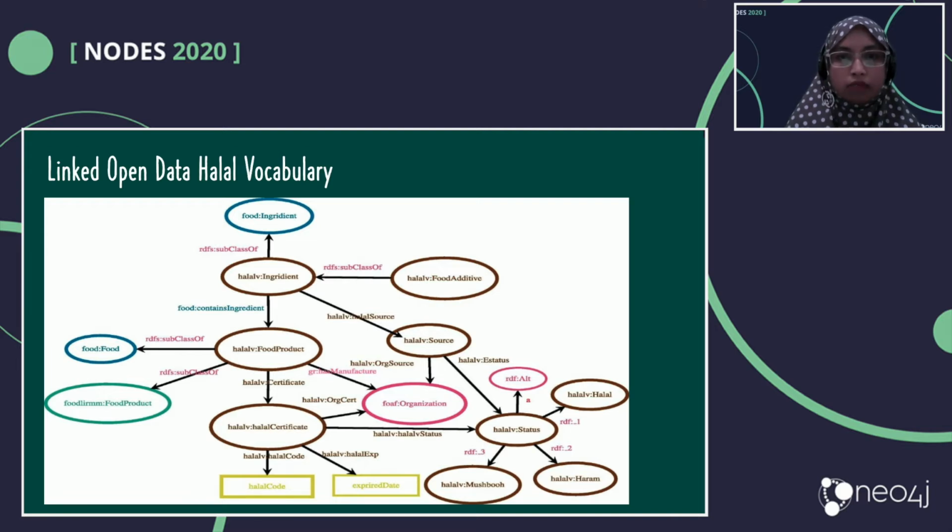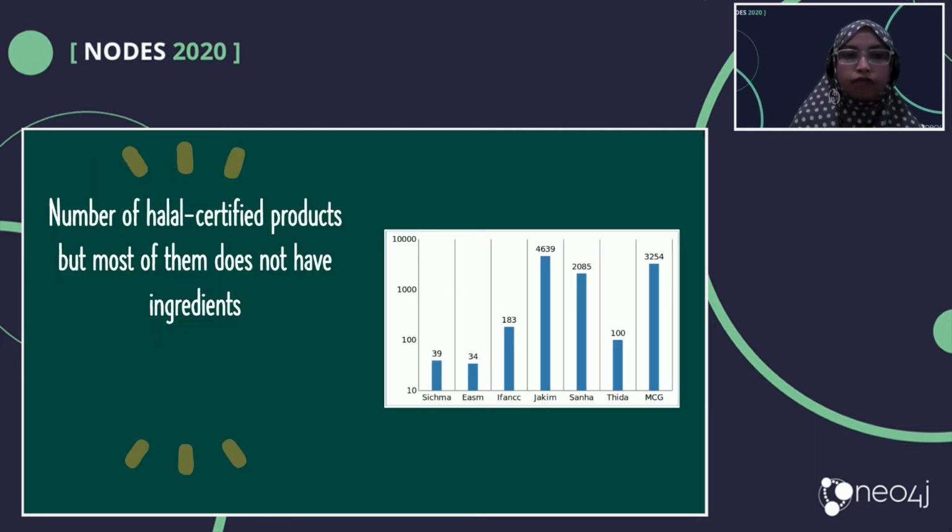Okay, let me jump to the number of halal certified products in the world. So last year we collected the data from Sigma, ASM, Ivanka, Jakim, Sanha, TIDA, and MCG.